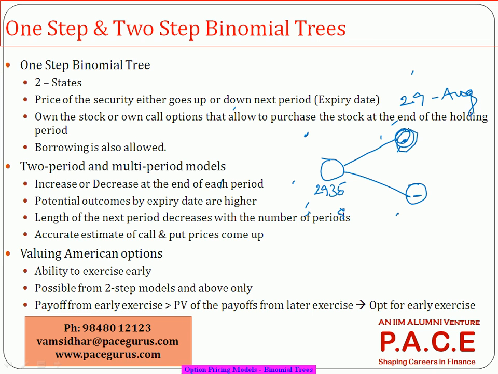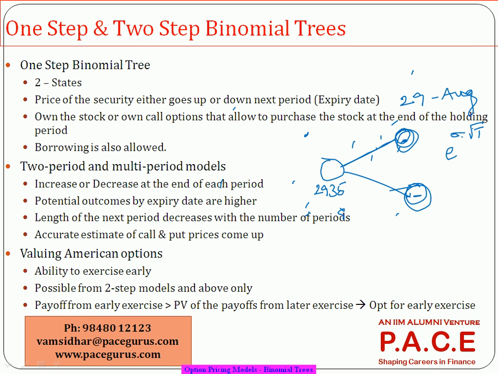Using how the stock has fluctuated in the last few periods, we project these two prices. The typical way people suggest, if it has to be a risk neutral kind of model, is that when predicting the upward price, you multiply it by e power sigma root t.